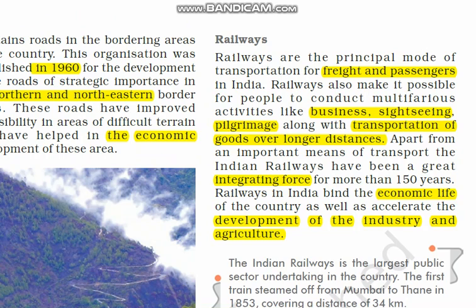Railways. Railways are the principal mode of transport for freight and passengers. While discussing road transport, we have discussed that roadways are the best means of transport when the passengers are less, people are less, and it is a shorter distance. But when the people are more and when it is a long distance and heavy and bulky goods, then railway is going to be the best mode of transport. So here passengers means transport of people, freight in the sense transport of goods.